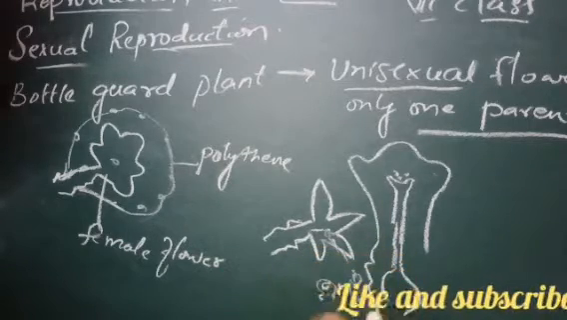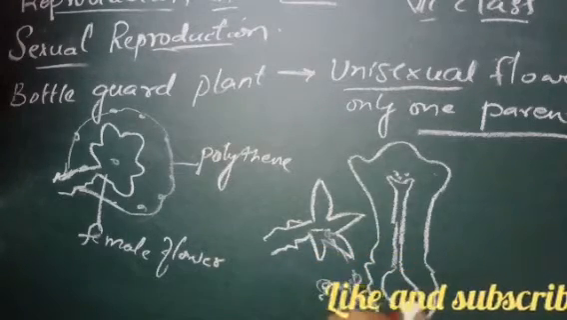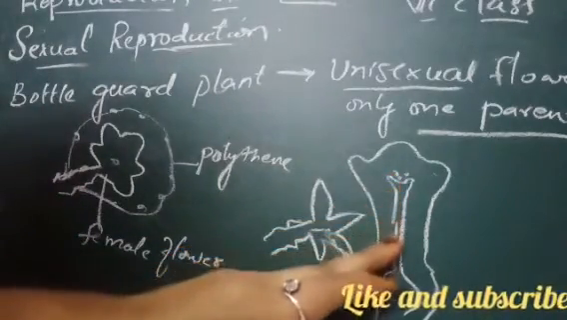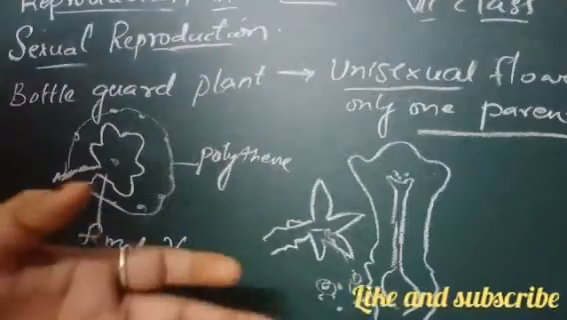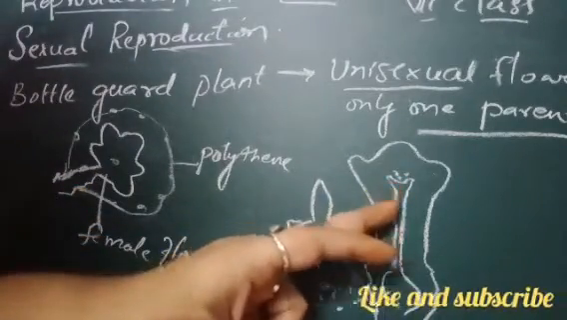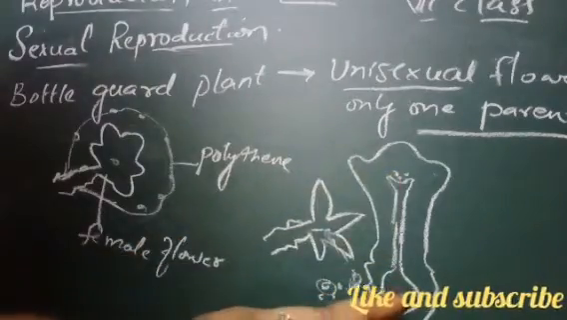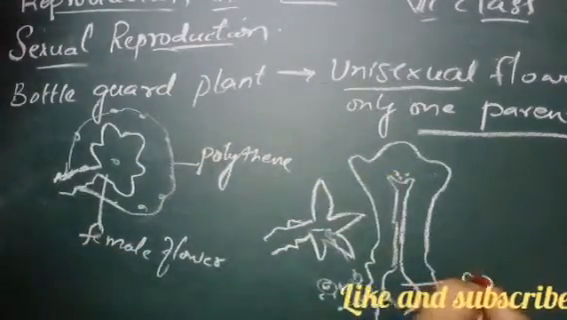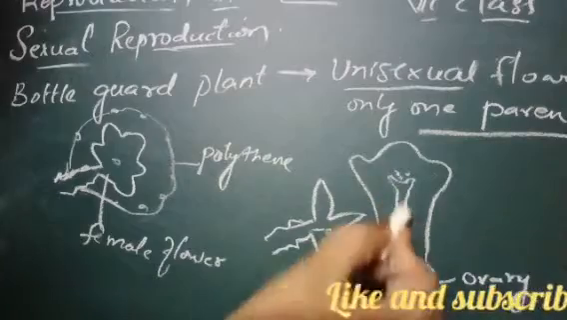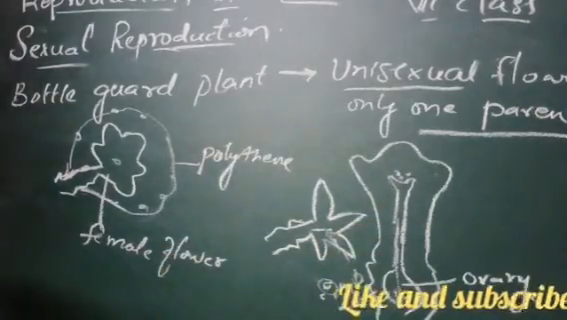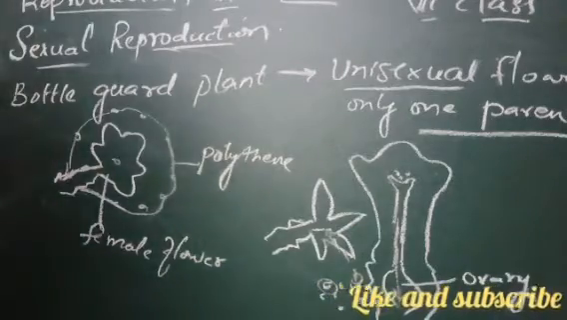When you observe later, after 2 to 3 days or 1 week, you will see that these pollen grains have passed through the stigma into the ovary, right? This is the ovary of the flower. So it has passed into the ovary and it starts developing into fruit.